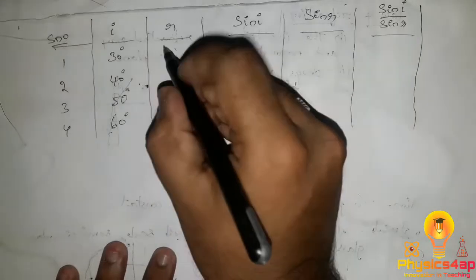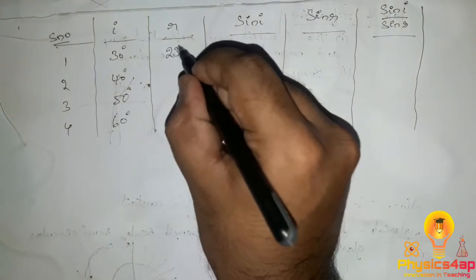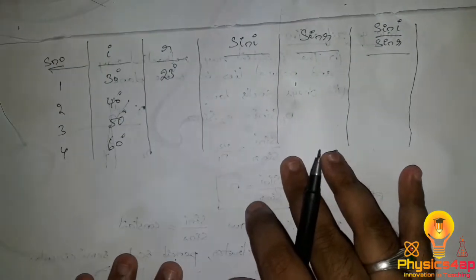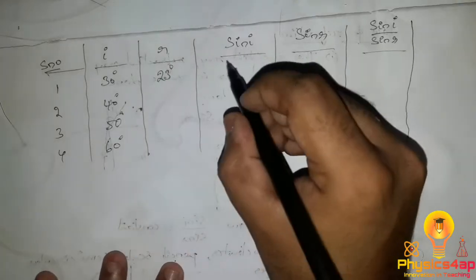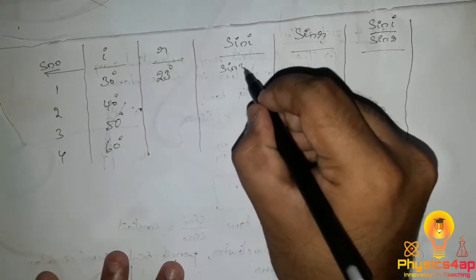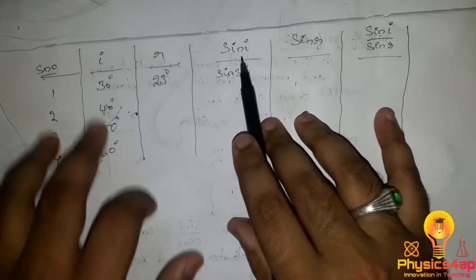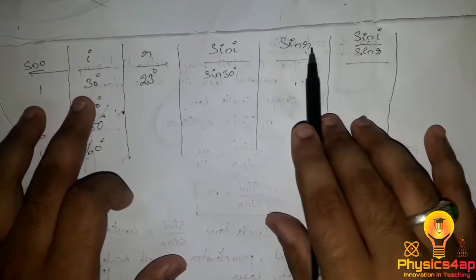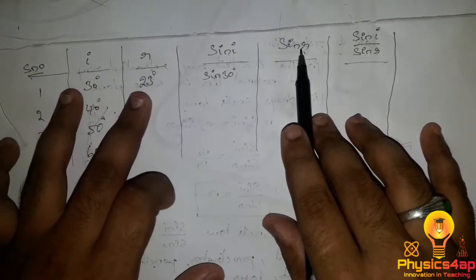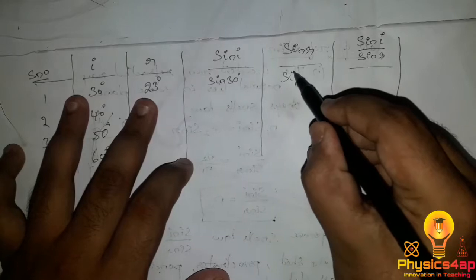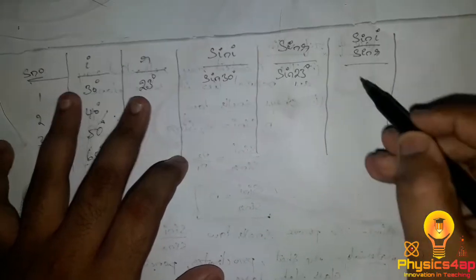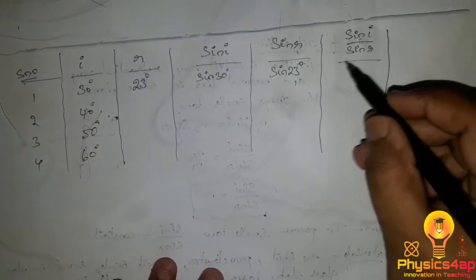Practically, the angle will be 23 degrees, and we take the sine of the angle of incidence, sine 30 degrees, and the sine of the angle of refraction, sine 23 degrees, and we get the sin i by sin r ratio, some value.